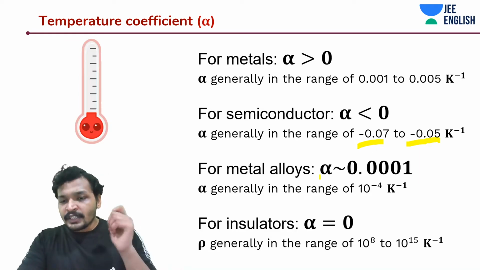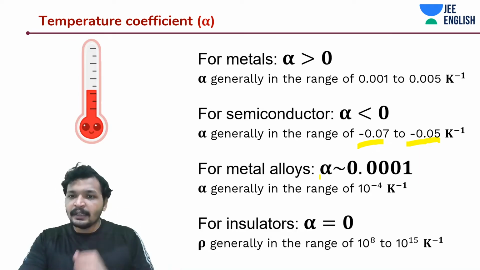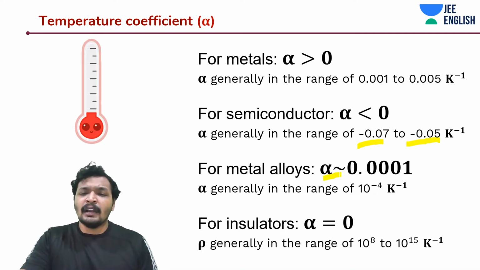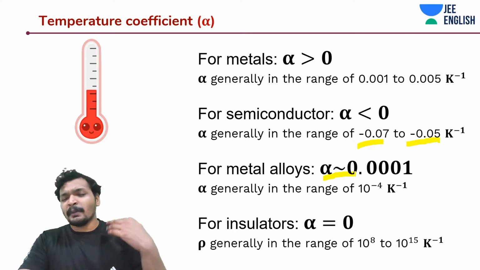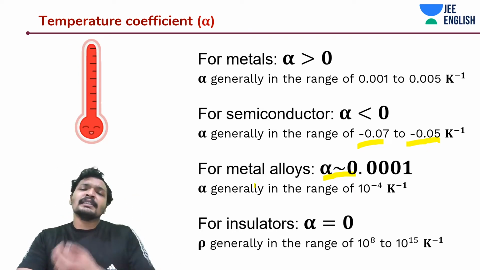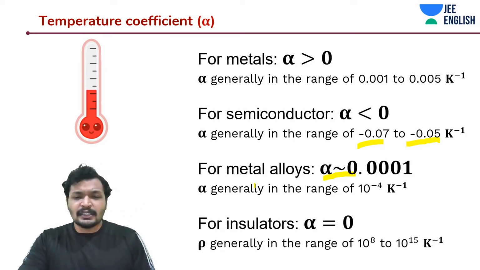And for metal alloys, they remain a little different. That means their alpha is of a very small order, like 10 to the power minus 4, 10 to the power minus 5 ranges. So any increase in temperature is not really affecting the resistance.